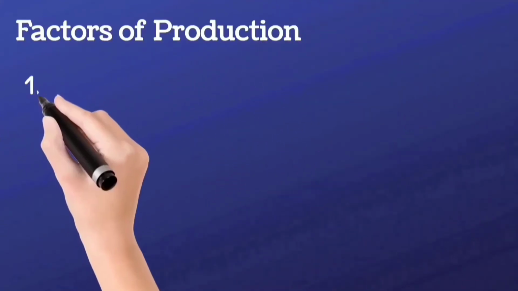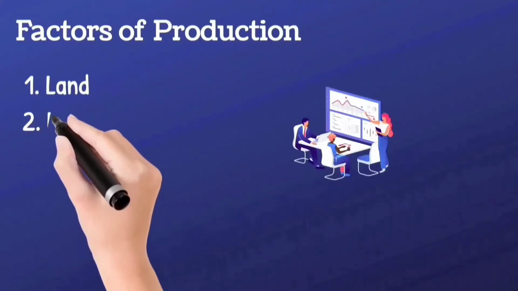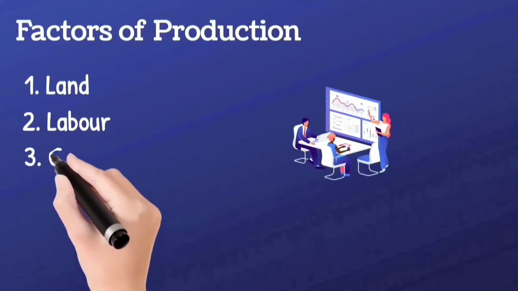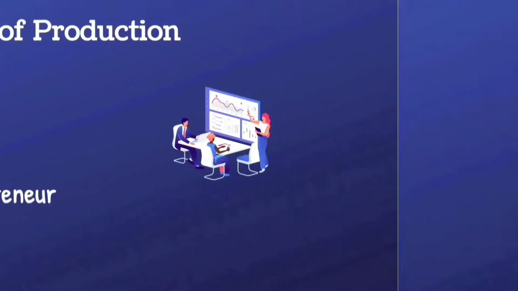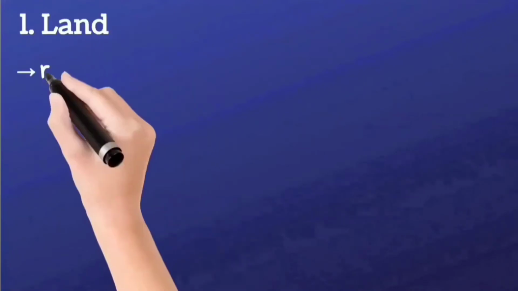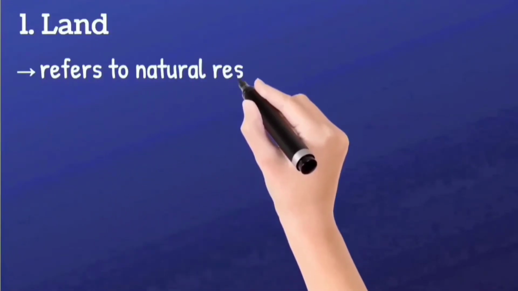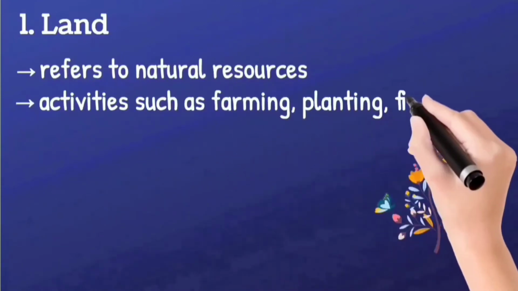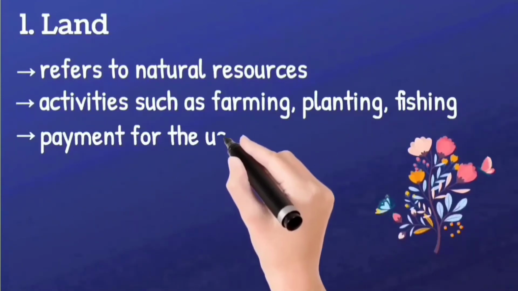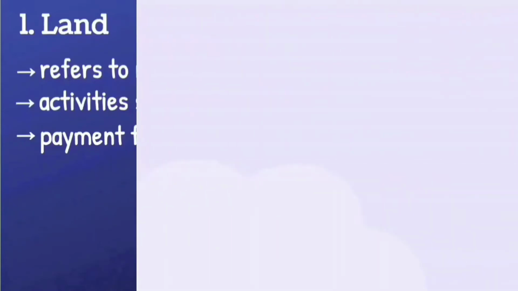Factors of production. First, land. Second, labor. Third, capital. Fourth, entrepreneur. The first one is land. It refers to natural resources, with activities such as farming, planting, fishing. Payment for the use of land is rent.